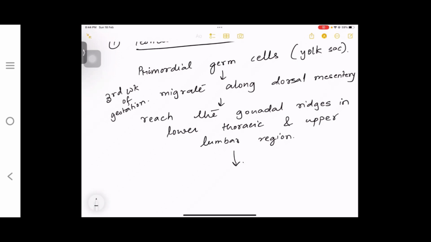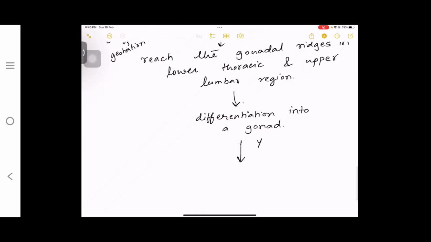उसके बाद क्या होता है? They will differentiate into the gonad because what is coming? Primordial germ cells, they will differentiate into the gonads. Now, if Y chromosome is present and SRY gene is present, then that will form testis. All this occurs in the third week of gestation.